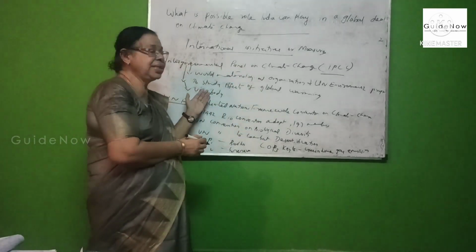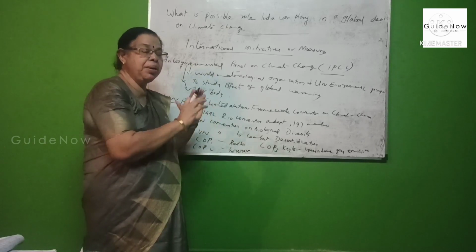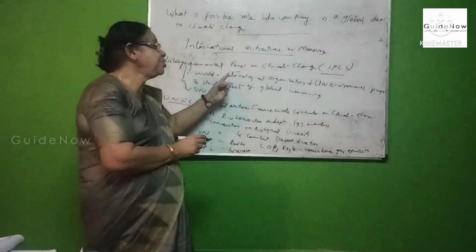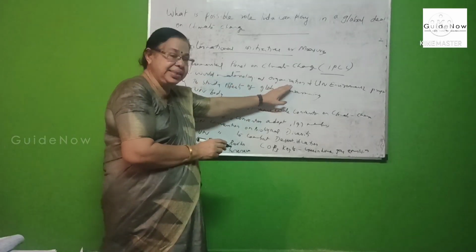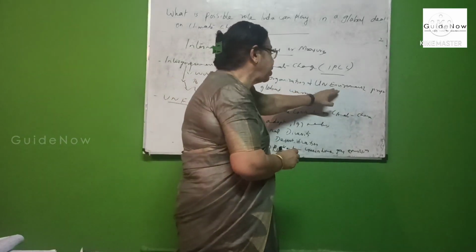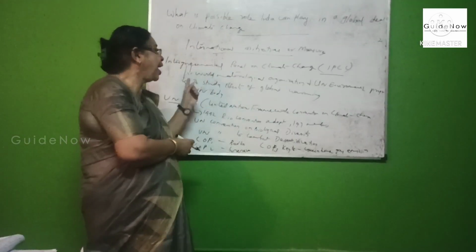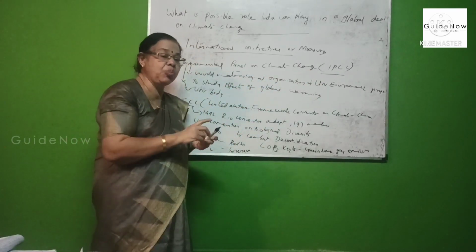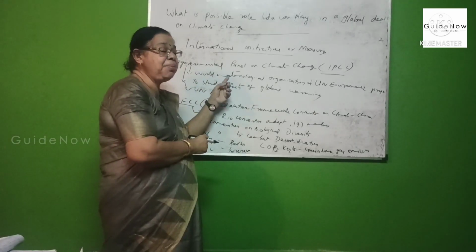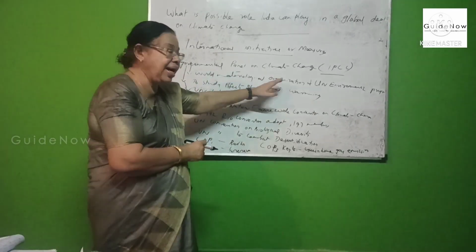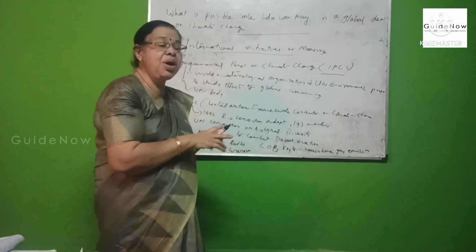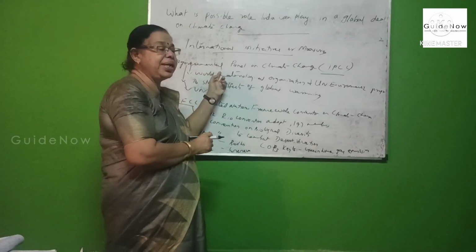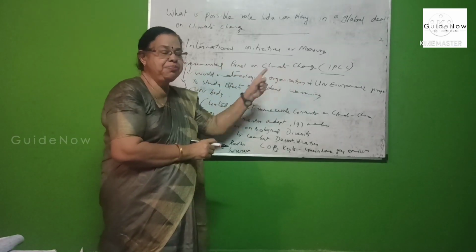It was mainly formed by joining together two important organizations: the World Meteorological Organization and the UN Environment Programme combined together and formed the IPCC, the Intergovernmental Panel on Climate Change.